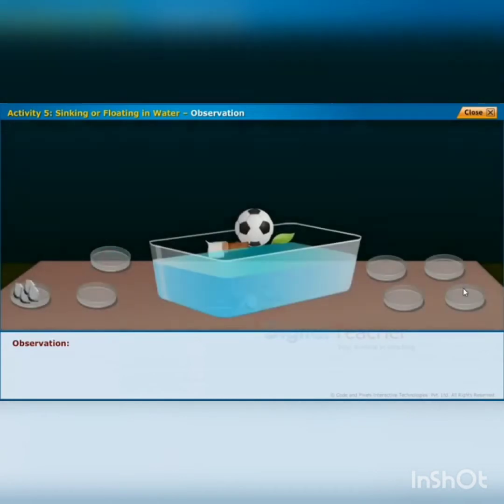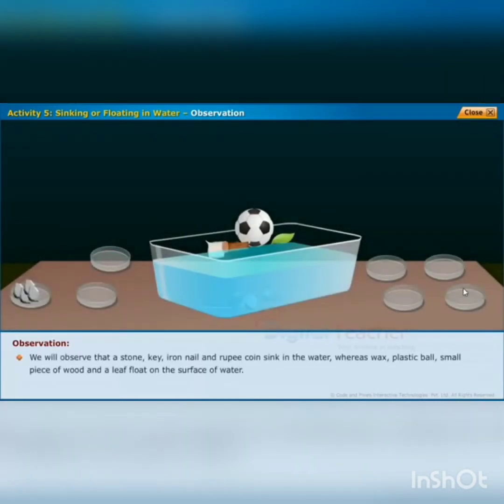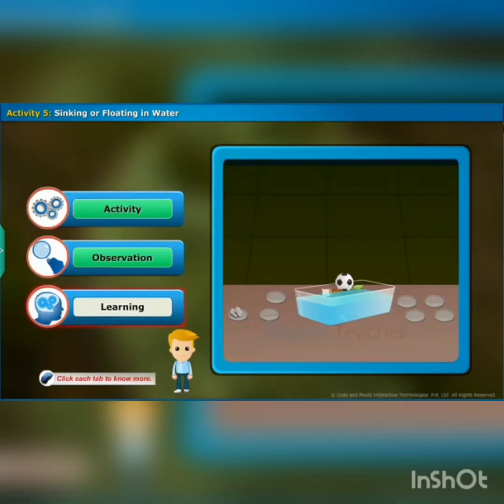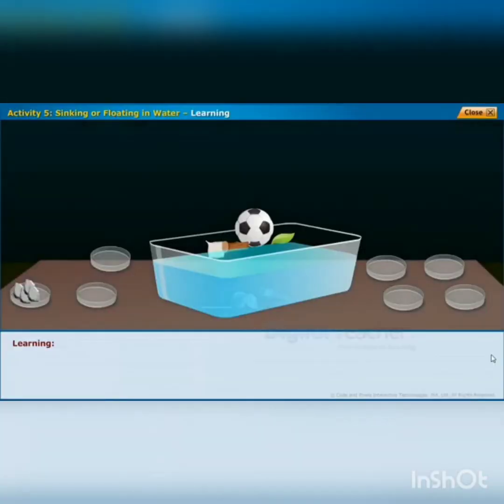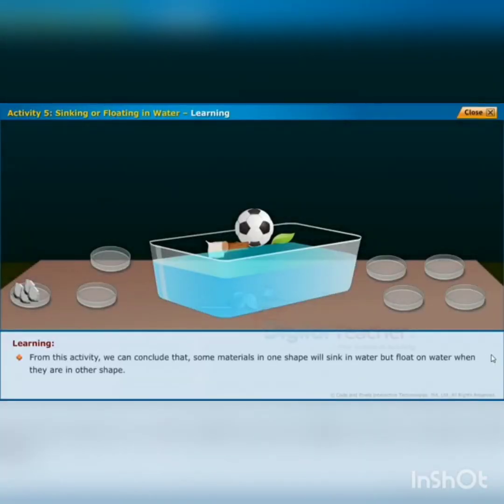What did you observe? You will observe that a stone, key, iron nail and a 1 rupee coin sink in the water, whereas wax, plastic ball, small piece of wood and a leaf float on the surface of water. Children, what did you learn from this activity? From this activity, we can conclude that some materials in one shape will sink in water but float on water when they are in other shape.